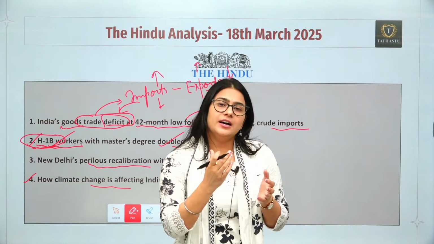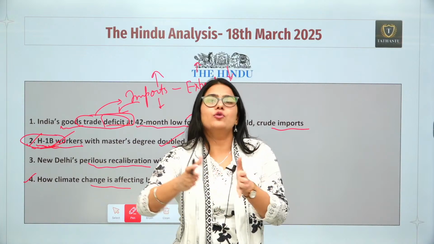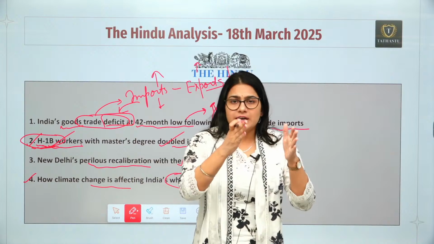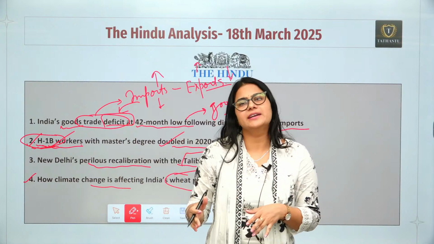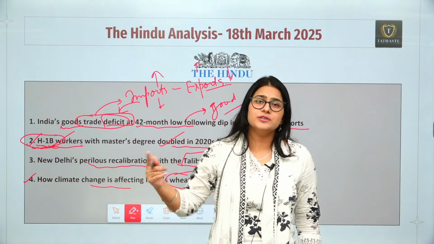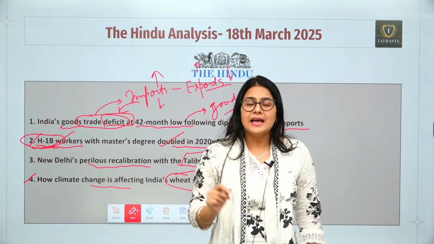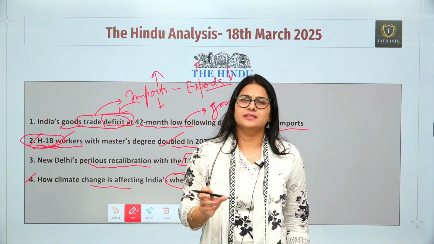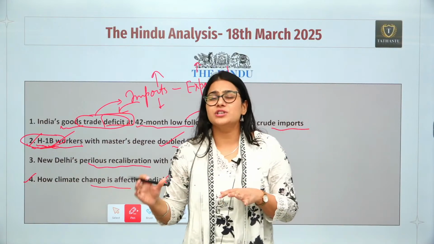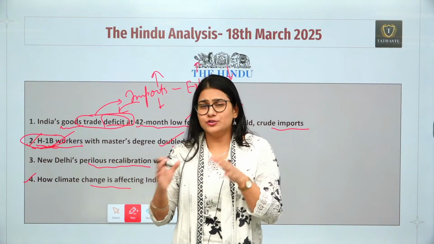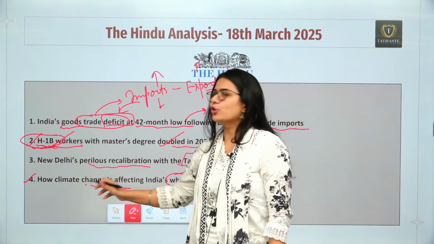or we can say that because of heat waves, the harvest or the sowing season of the kharif crop has been delayed. If the kharif harvest gets delayed, then the sowing of the rabi crop is going to get delayed, and the harvesting of the rabi crop is going to get delayed later. So this is how things are related to each other. As a country, we have a specific season in which we sow each particular crop. If the climate changes, we need to change things accordingly. So we need to be adaptive to the change in the climate. This article is talking about that only.